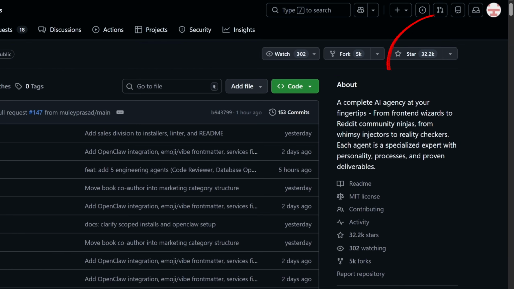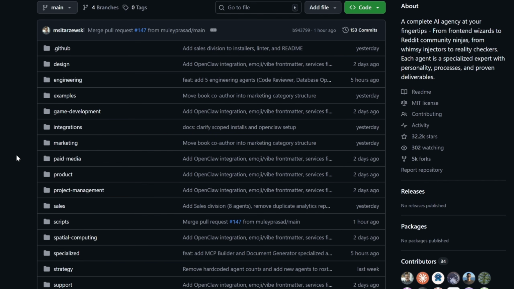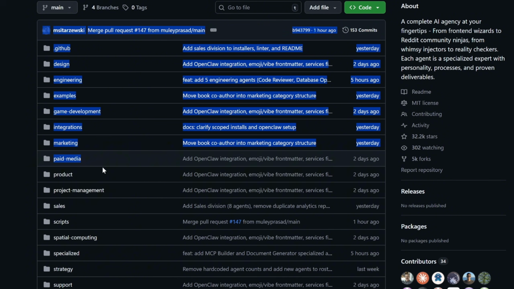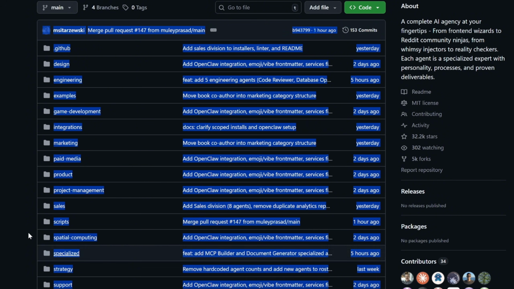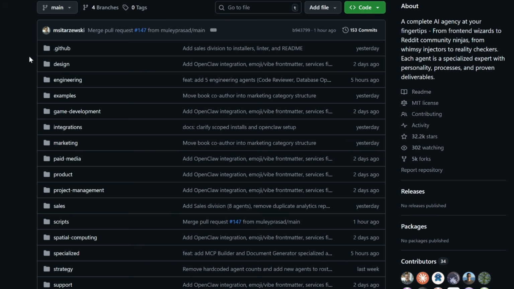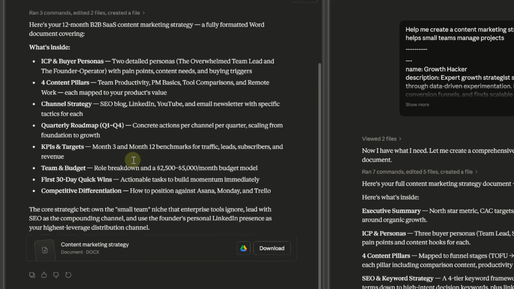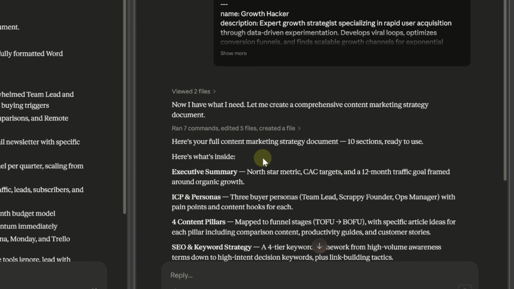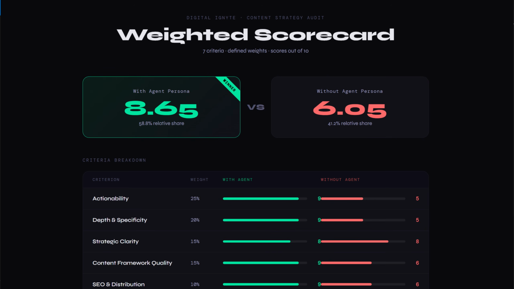This repo hit 30,000 stars within 12 days of going viral. It has 120 AI personas that you can clone in just 10 seconds for marketing, engineering, sales, design, QA, game development, and spatial computing. I've tested it. Here is the generic output, and here is the output with specialized persona loaded.